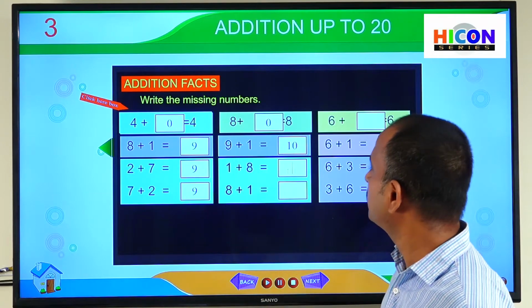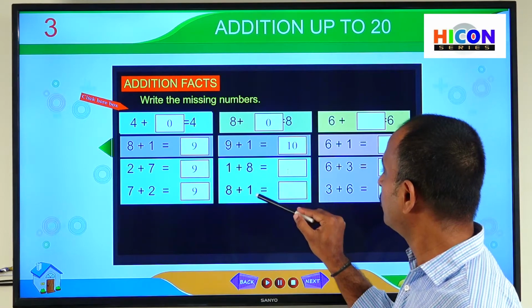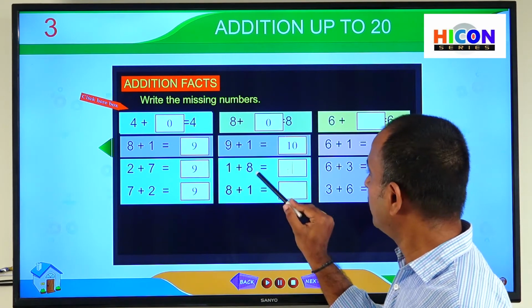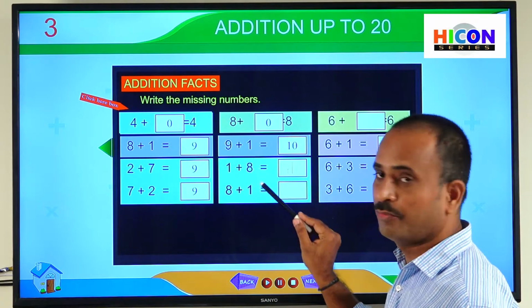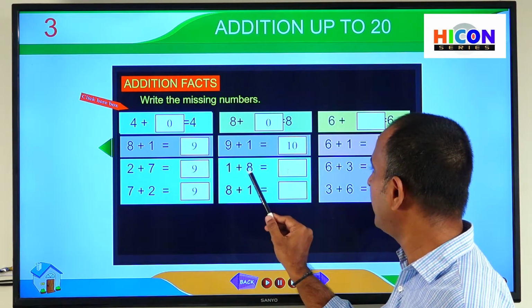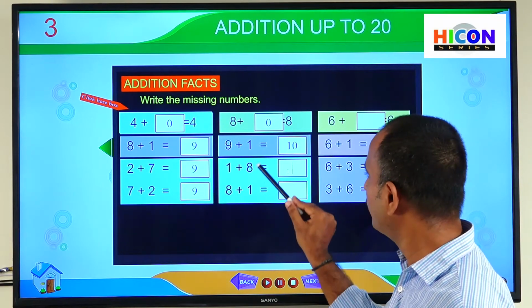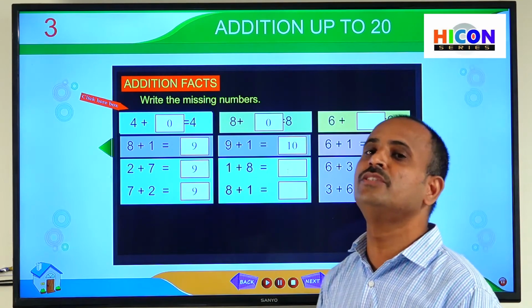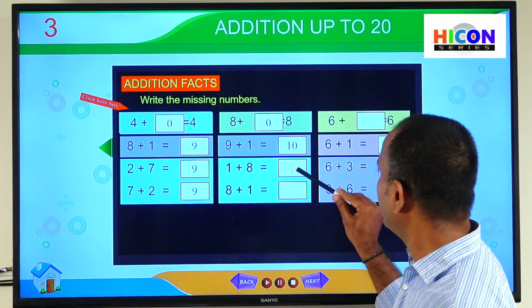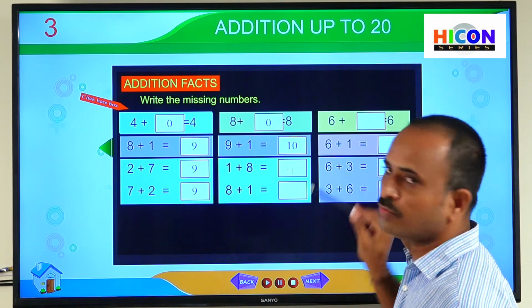And see the third one, children. Here also 2 additions are given, but in the 2 additions, the numbers are the same. That means 1 plus 8 is equal to dash, and 8 plus 1 is equal to dash. In both the additions, they have just changed their order. That means we will get the same sum in these 2 boxes.